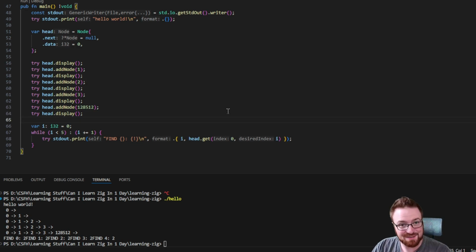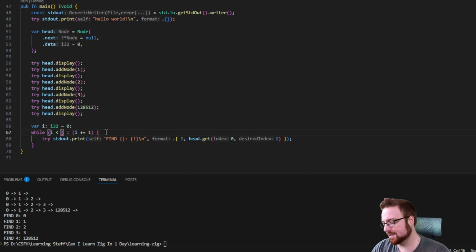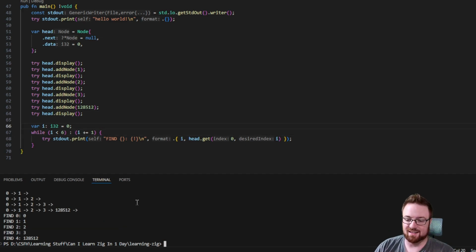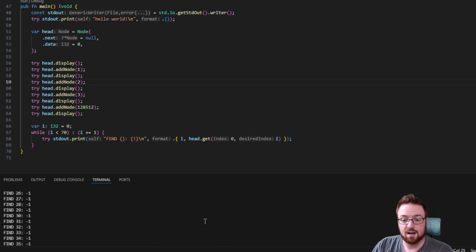If you don't tell it to do something, it's not gonna do it. Rule number 1 of programming. There we go. 0, 1, 2, 3, 128, 512. Okay, now I have to see what happens if I get one that's out of bounds. And if that works, I'm calling it. Look at that. It just didn't do it. Oh, I'm just silly. I'm so used to it.